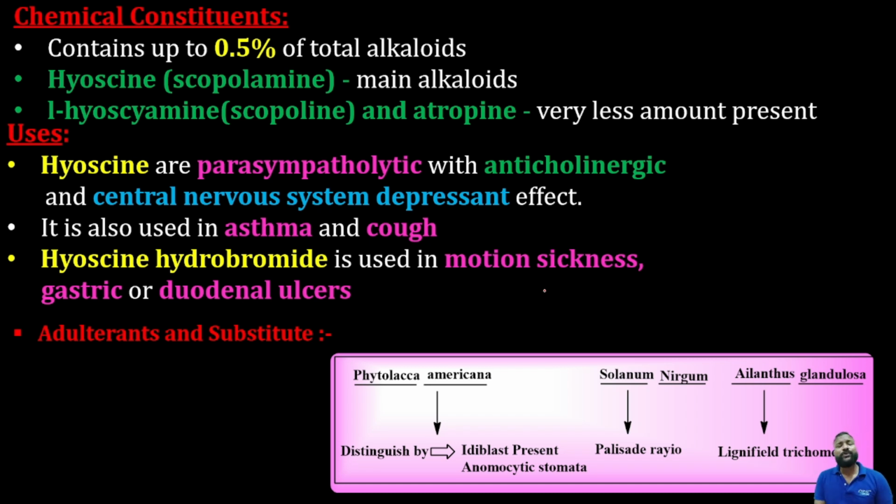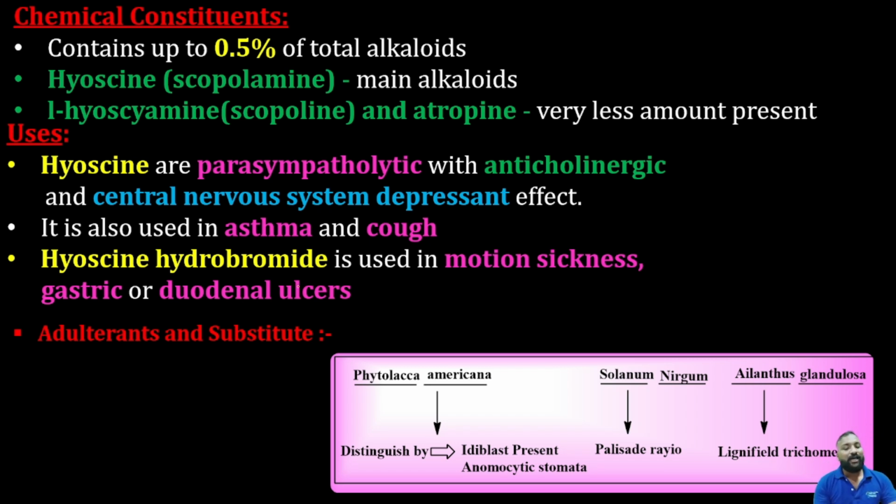And coming to the uses, these uses are especially parasympatholytic. So this also possesses the same property as belladonna, anticholinergic property, parasympatholytic property, and which acts as a CNS depressant. How do they act? By being an anticholinergic drug, they reduce the nerve impulse, they reduce the neurotransmission, thereby they reduce the function of the brain. Then it leads to the CNS depressant property.